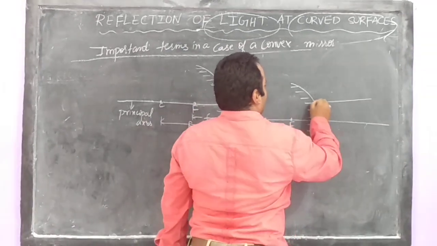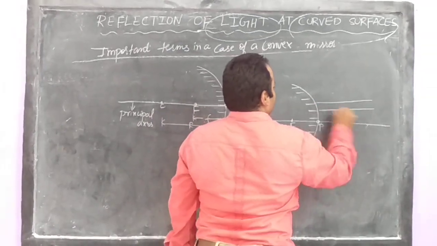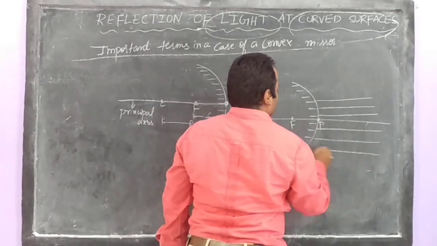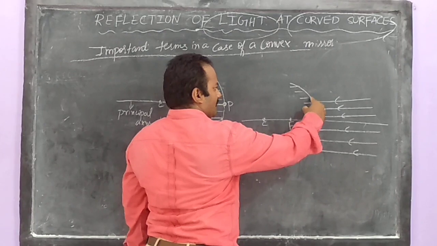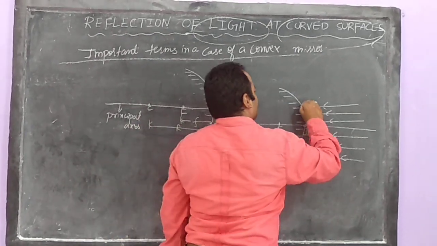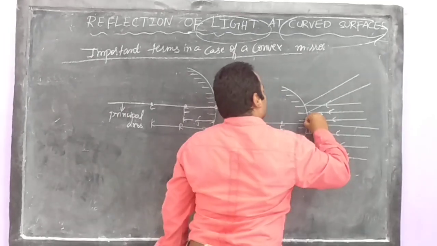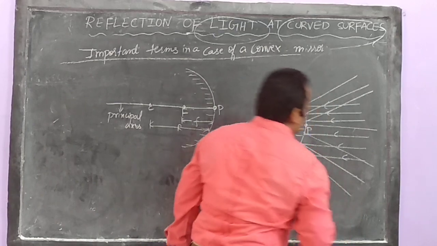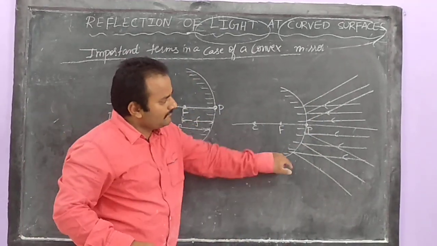Now once again the rays are coming from infinity, and these rays are parallel to the principal axis. After falling on this reflecting surface which is outwards, the rays are reflected and the rays got diverged. The rays are not interested to come inside. But why do they not come inside?